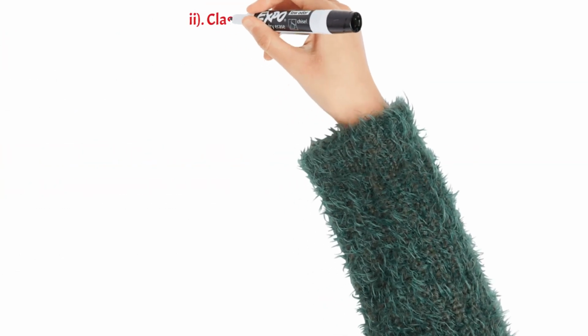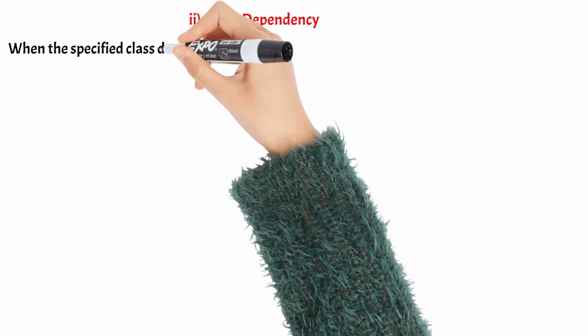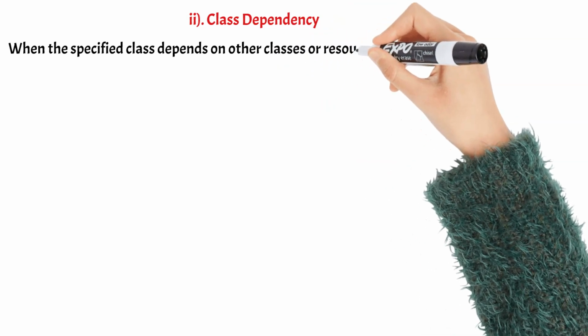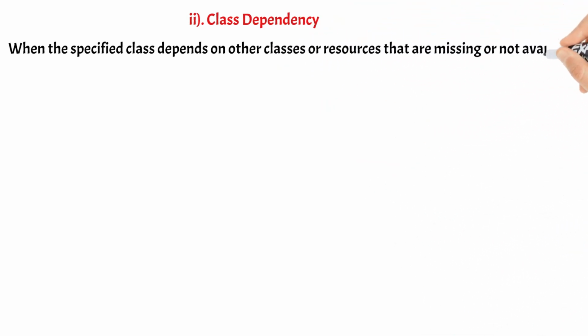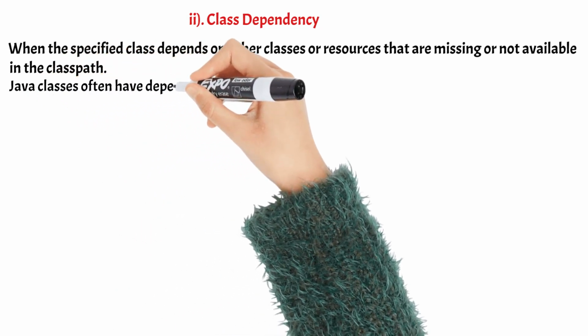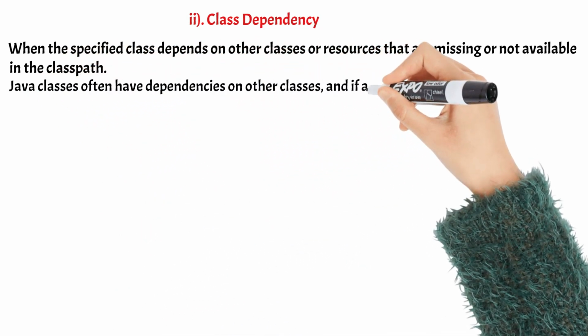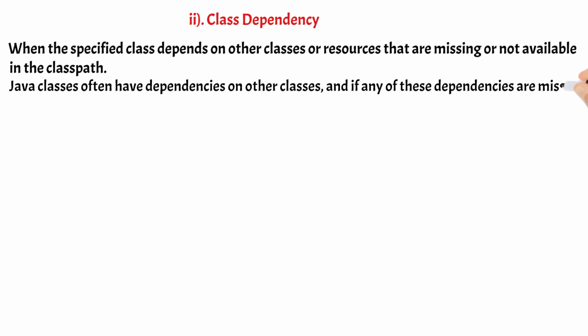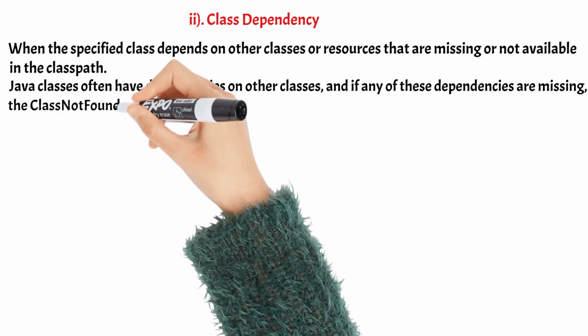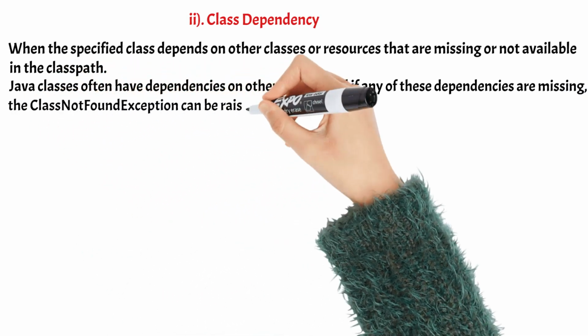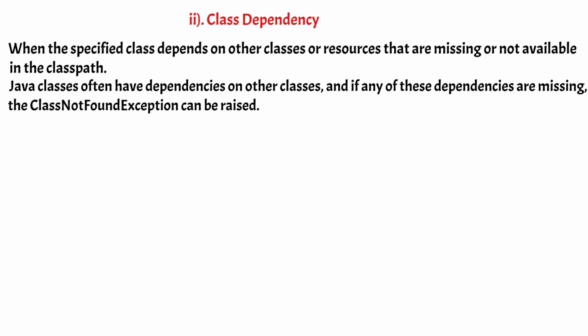2. Class dependency. When the specified class depends on other classes or resources that are missing or not available in the class path. Java classes often have dependencies on other classes, and if any of these dependencies are missing, the ClassNotFoundException can be raised.